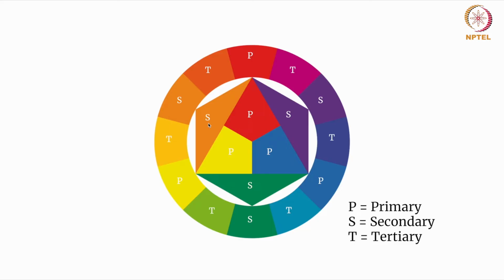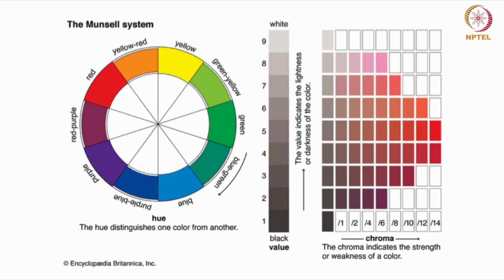So the idea is you go back, and in your free time when you are trying to understand how this mixing happens, try to create a color wheel like this, or you can create one in your own way in a different style. All right, so you will do this. Let us move ahead and see another representation.